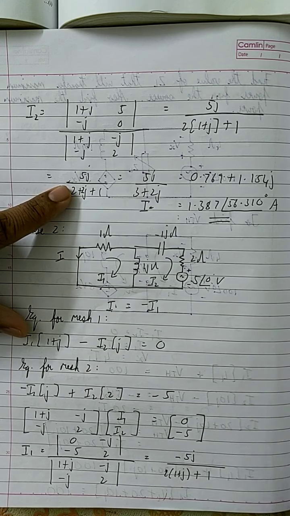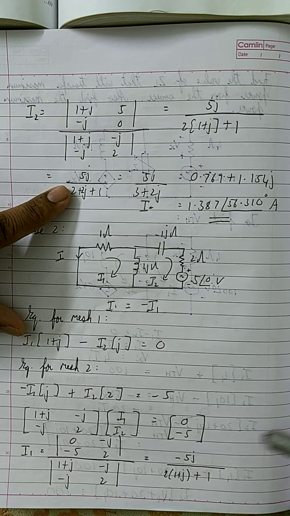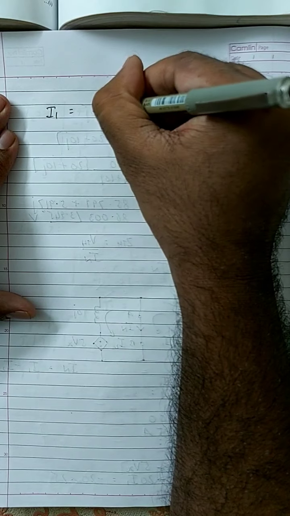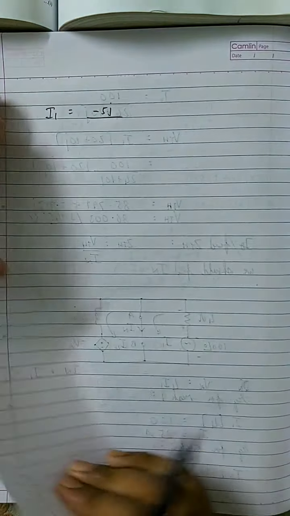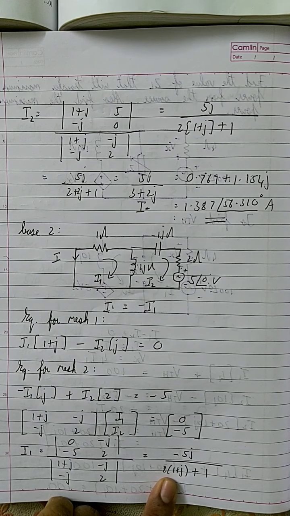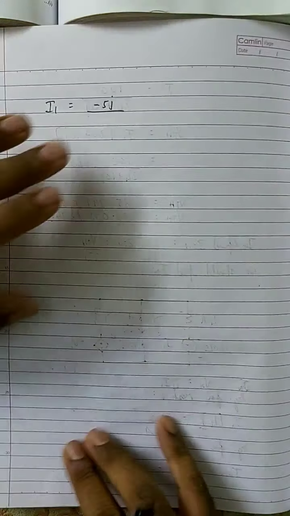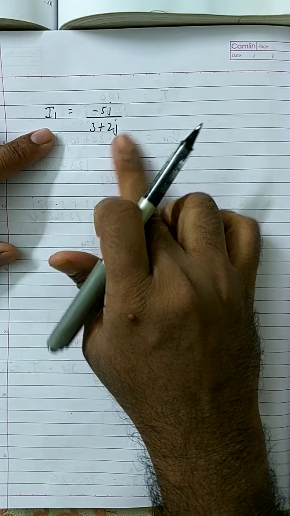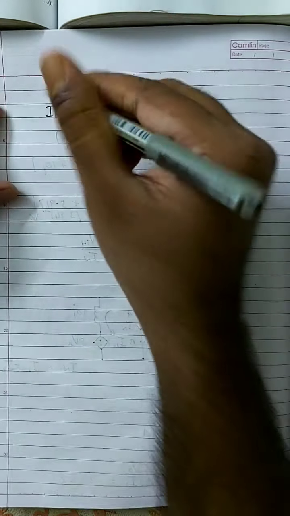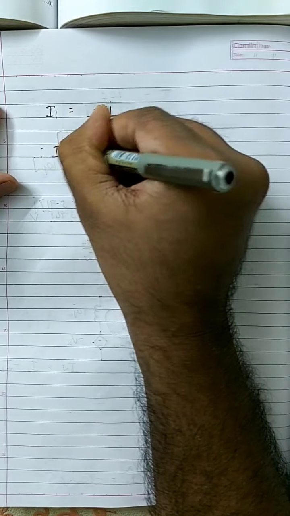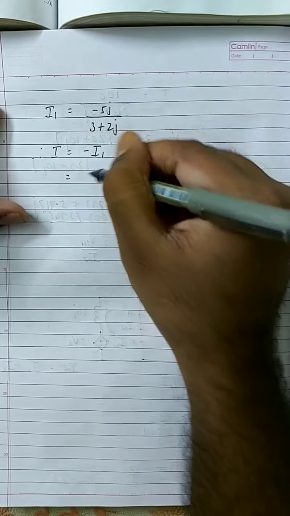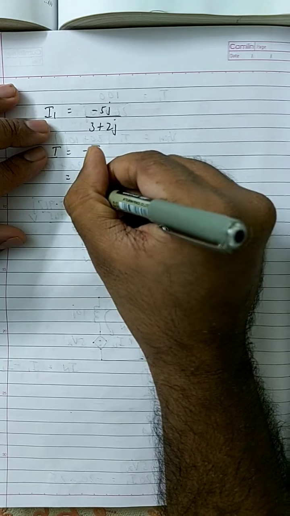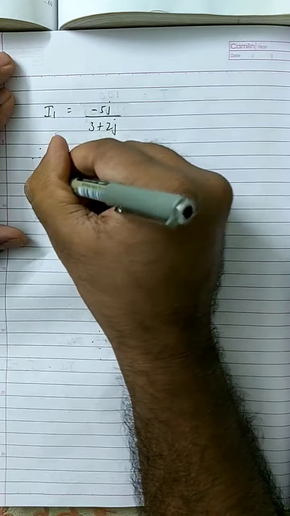So I1 is equal to minus 5j by 2 plus 2j plus 1, which is 3 plus 2j. Therefore, the value of I1 is equal to minus 5j by 3 plus 2j. Therefore, I is equal to minus I1, and minus of minus becomes plus. So I is equal to 5j by 3 plus 2j.